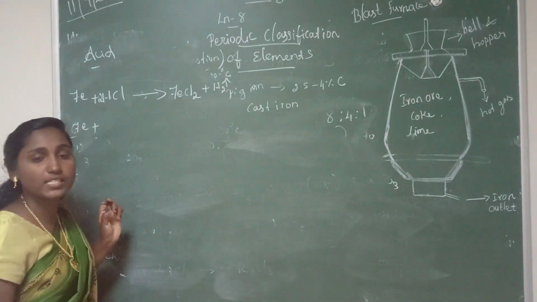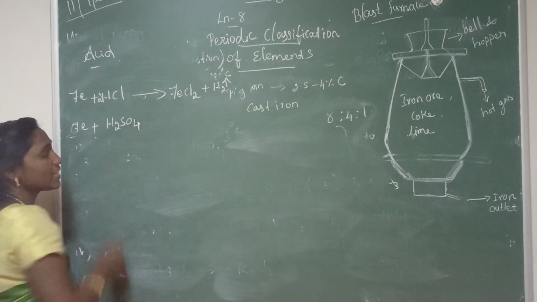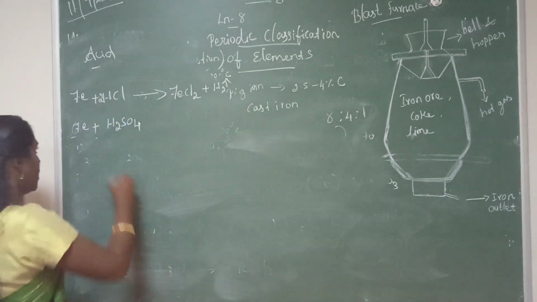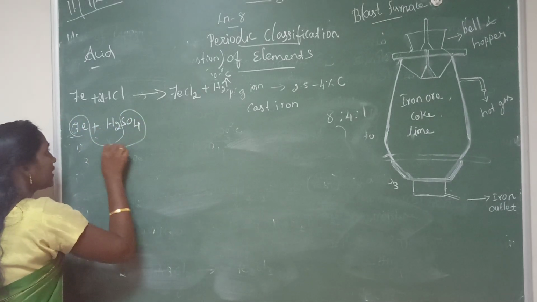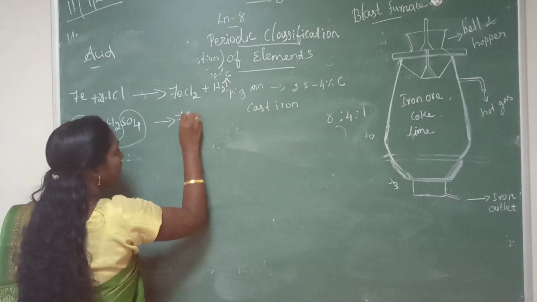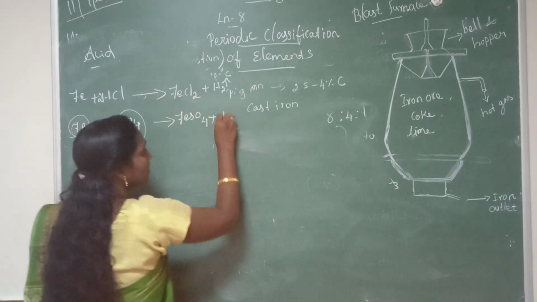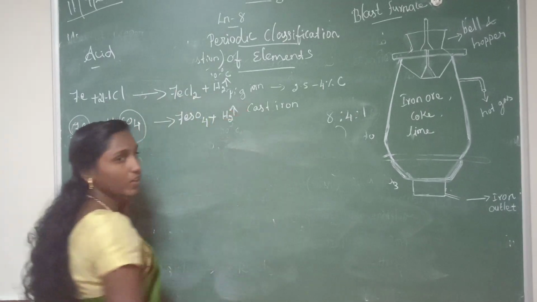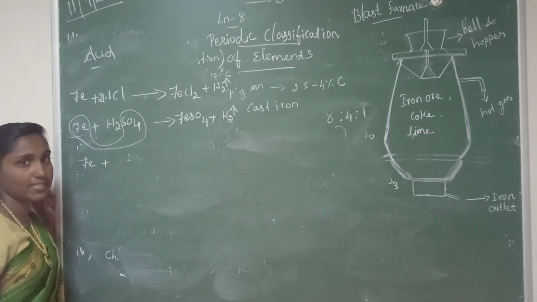What is the sulfuric acid formula? H2SO4. Okay. Sulfuric acid formula H2SO4. Now see, this iron reacts with the sulfuric acid to form iron sulfate, FeSO4. Okay. FeSO4 plus hydrogen is there. That hydrogen will be liberated. Okay. Then next, iron reacts with nitric acid.